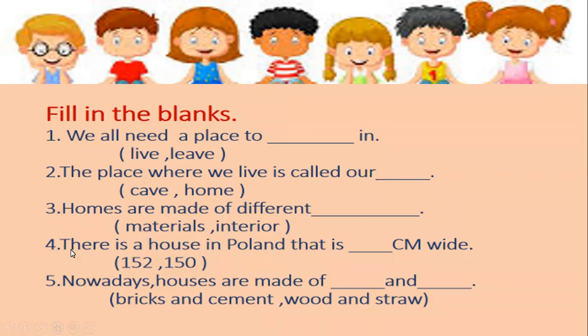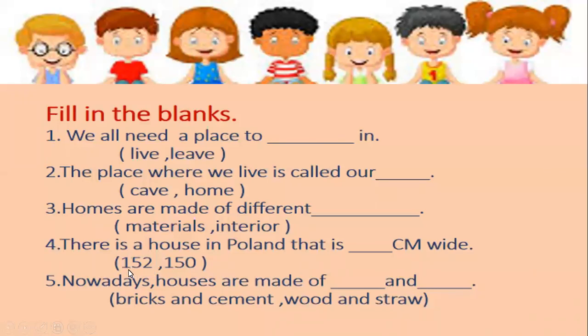Okay, number 4. There is a house in Poland that is dash, cm stands for centimeter. There is a house in Poland that is dash centimeter wide. What is the correct answer? 152 or 150? You have learned in the previous lecture.